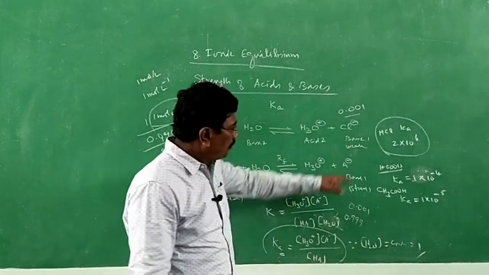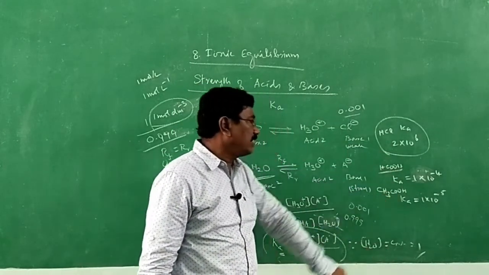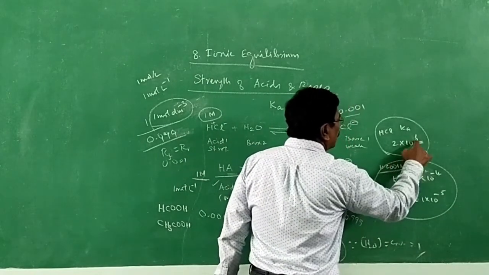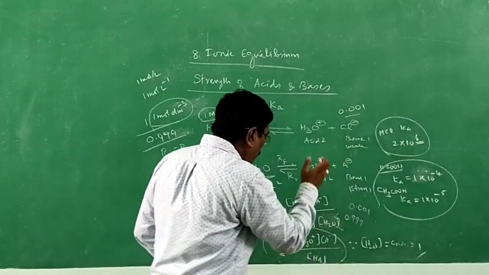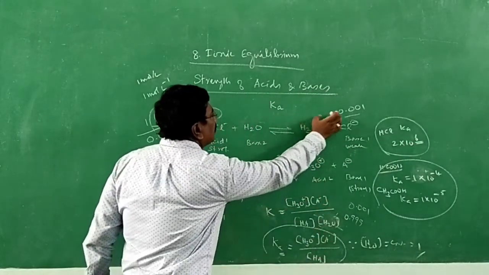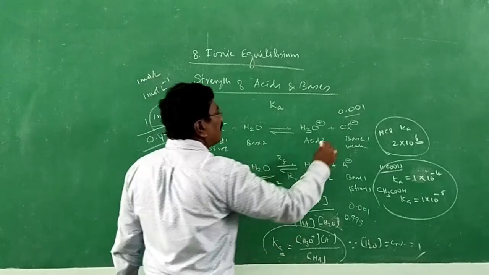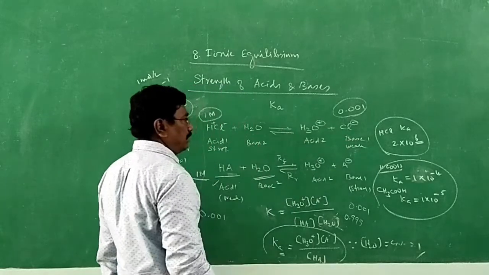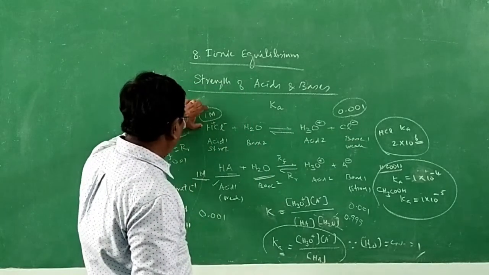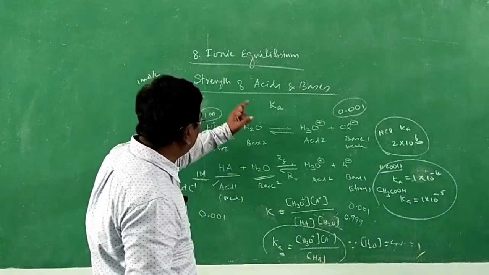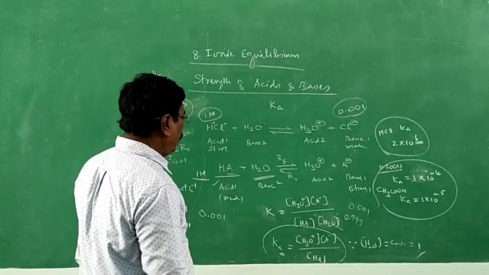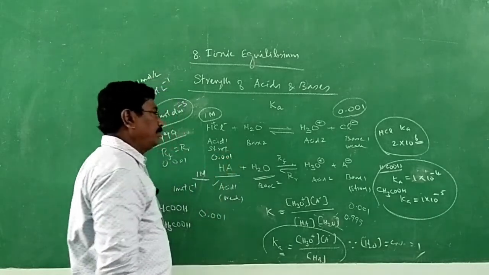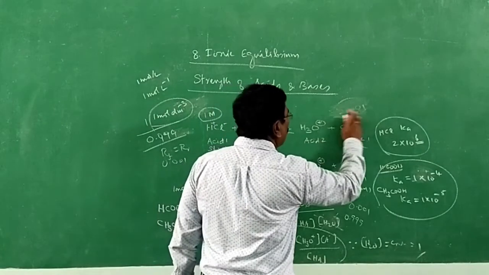So what does it mean? Just compare hydrochloric acid and formic acid or acetic acid. Here it is 2 into 10 power plus 6. More of the product is present. The amount that I have given is the one which is reacted back. Out of 1 mole, 0.999 gets reacted. Therefore, the remaining will be very much less. Remaining will be 0.001.